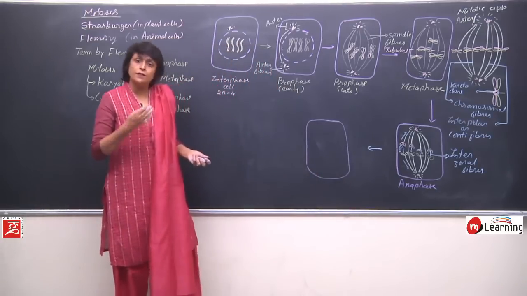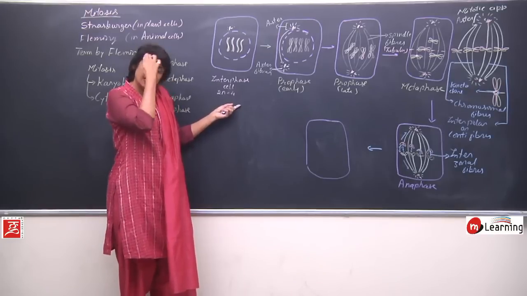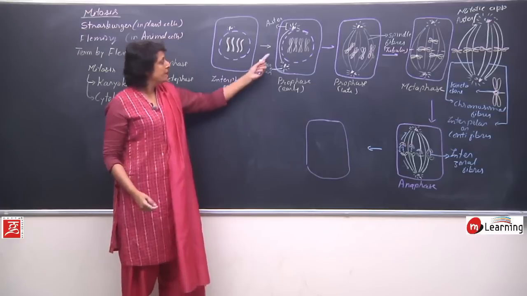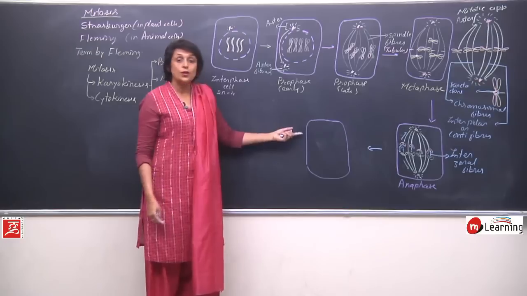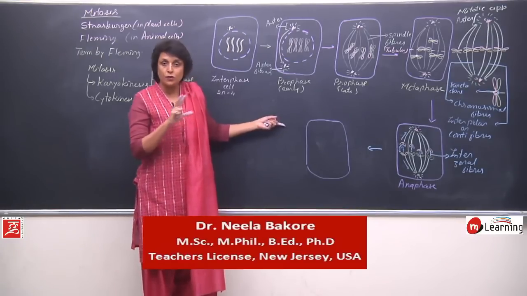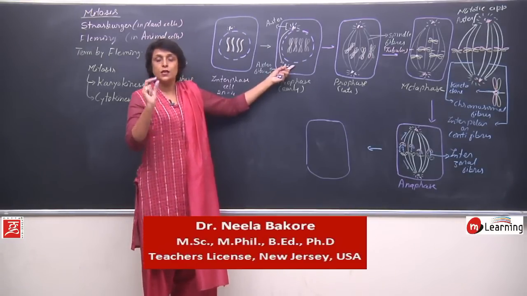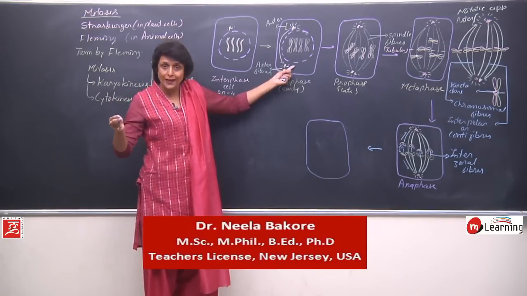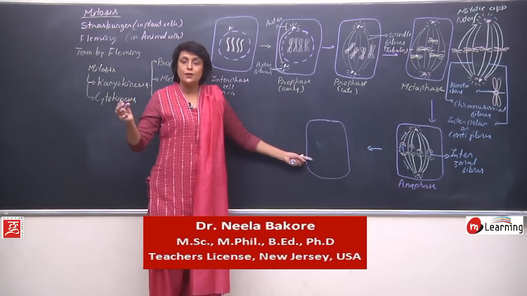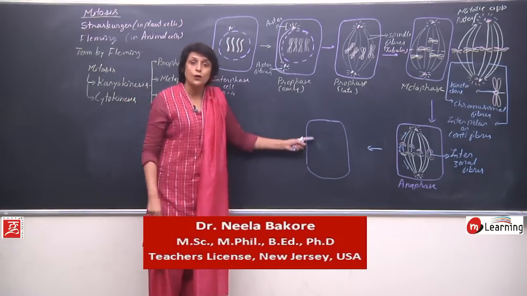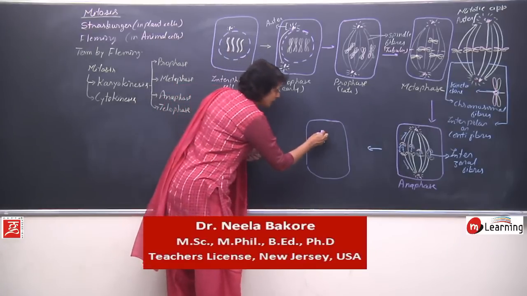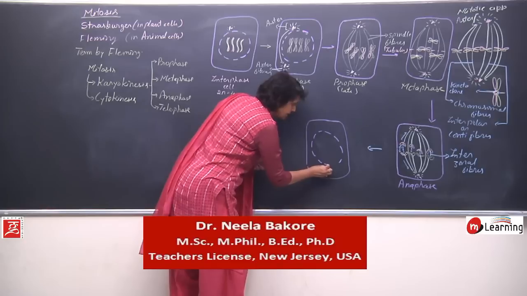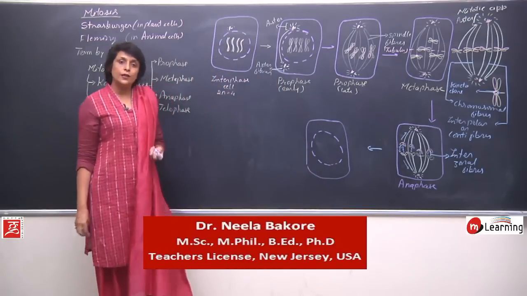Telophase is actually the reverse of prophase. Whatever happens in prophase, everything gets reversed in telophase. What happened in prophase? The nuclear membrane disappeared. So here the nuclear membrane will reappear. Again, it is not magic. Why did it disappear? Because the fragments of nuclear membrane break off and join the endoplasmic reticulum. Here, those fragments of endoplasmic reticulum will break off and join to form the nuclear membrane. So now here the nuclear membrane starts to reappear. How many nuclear membranes will reappear?